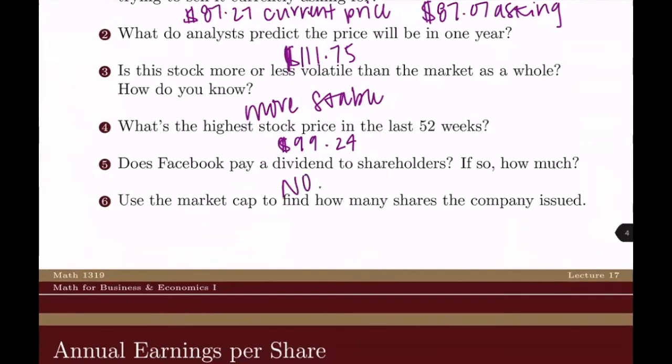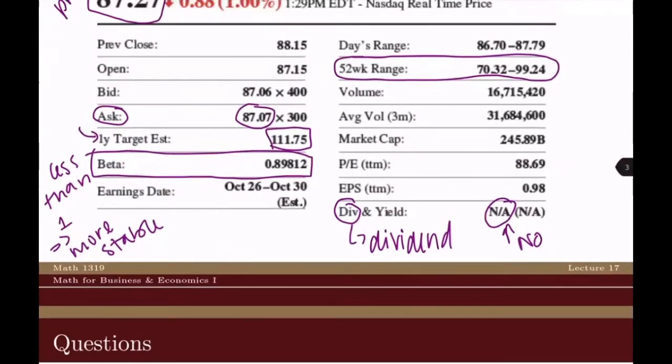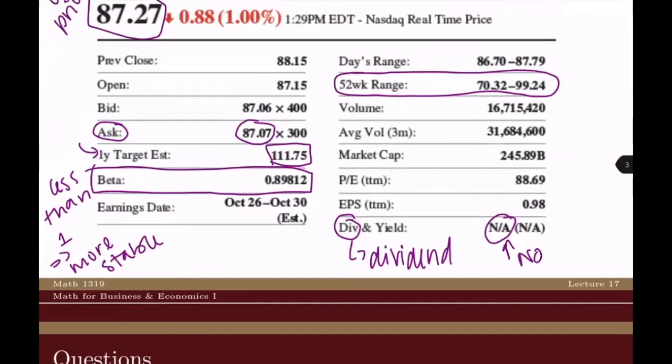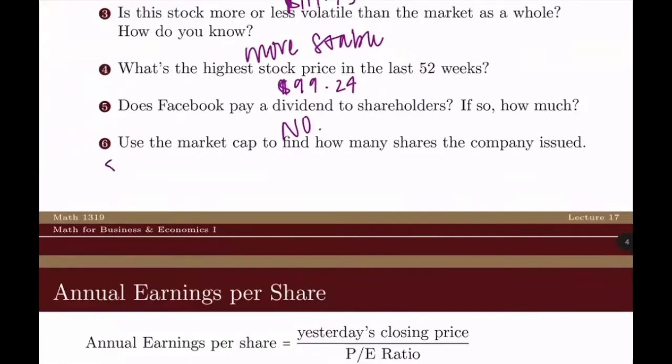Last, use the market cap to find out how many shares the company has issued. So the market cap is going to be the total value of all of the shares. It's right up here, again on our chart, 245.89 billion.